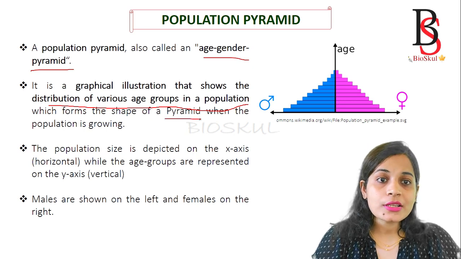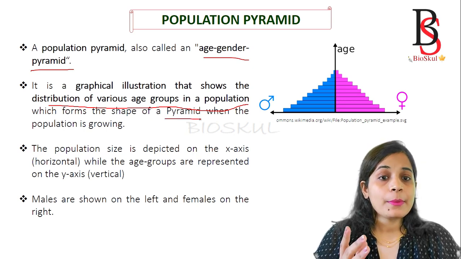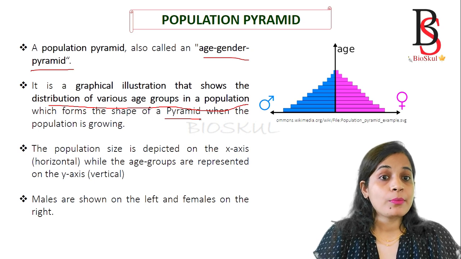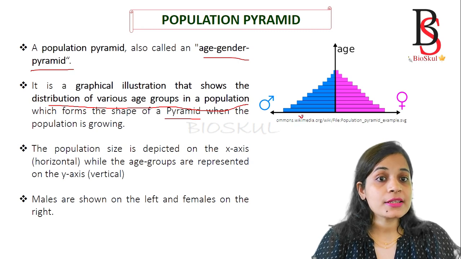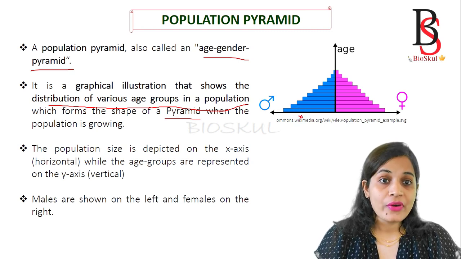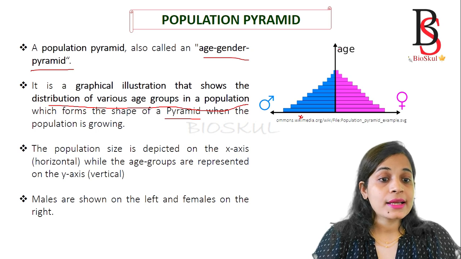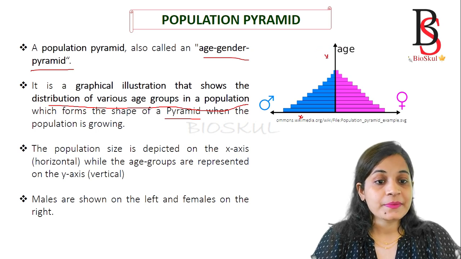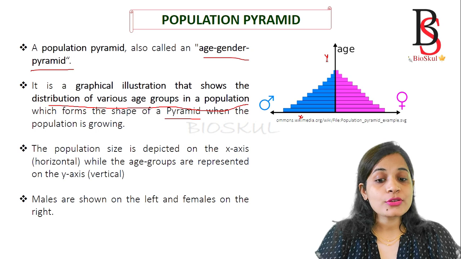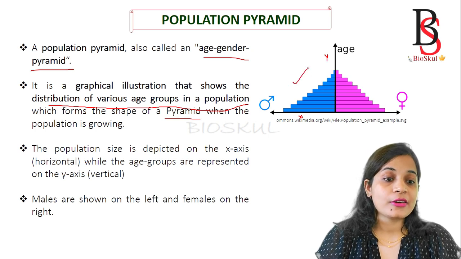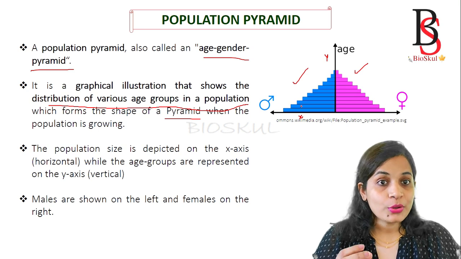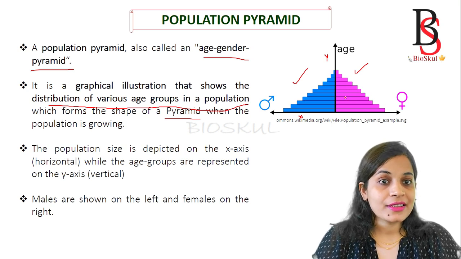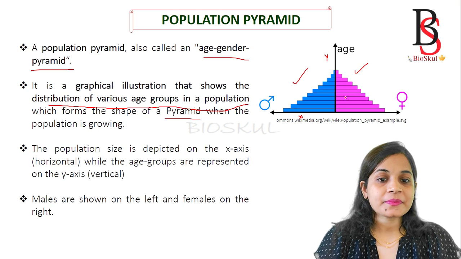That's why it is known as a population pyramid. In a population pyramid, the x-axis represents the population size, whereas the y-axis represents the age, and males are shown on the left and females on the right. Males are represented in blue, whereas females are represented in pink.